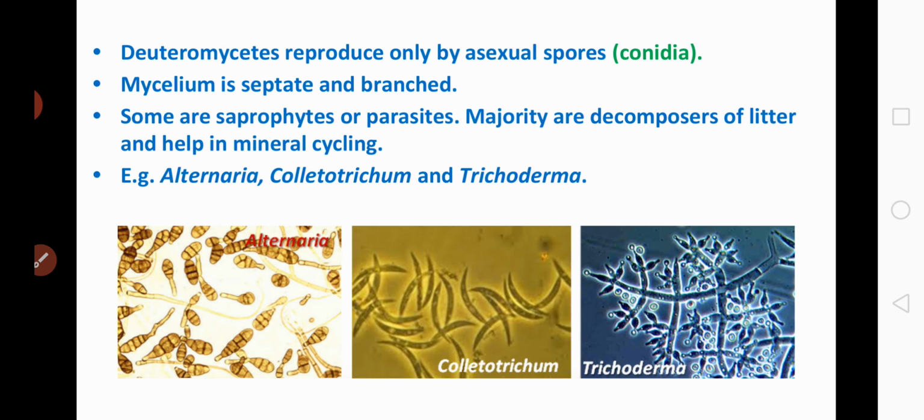Once again, I'll repeat the characters of deuteromycetes. These deuteromycetes are commonly called imperfect fungi because only the asexual reproduction is known here, and the mycelium is septate and branched. The members may be saprophytes or parasites, and a large number of members are decomposers, which help in mineral cycling. And during asexual reproduction, they produce conidia. An example